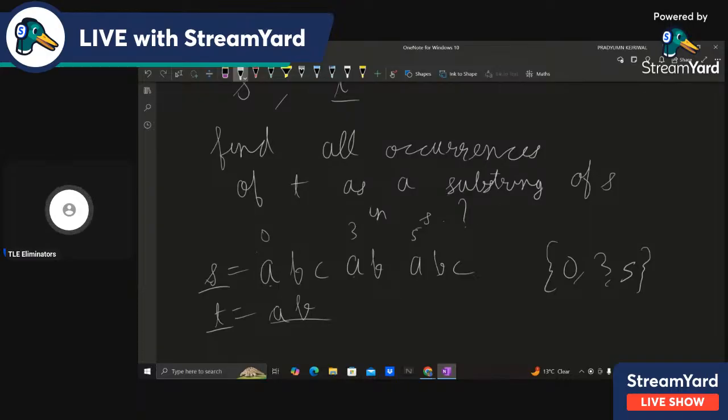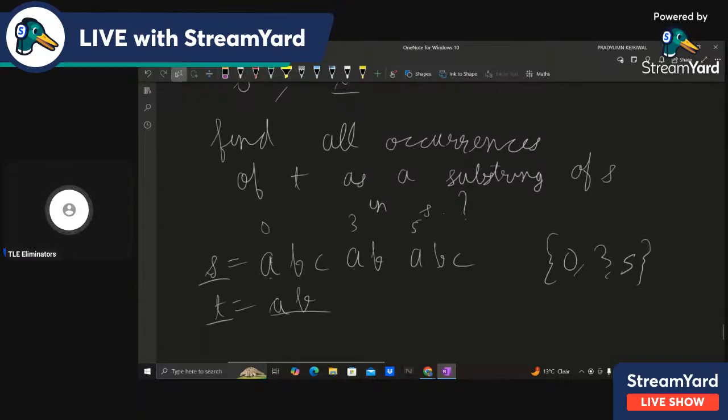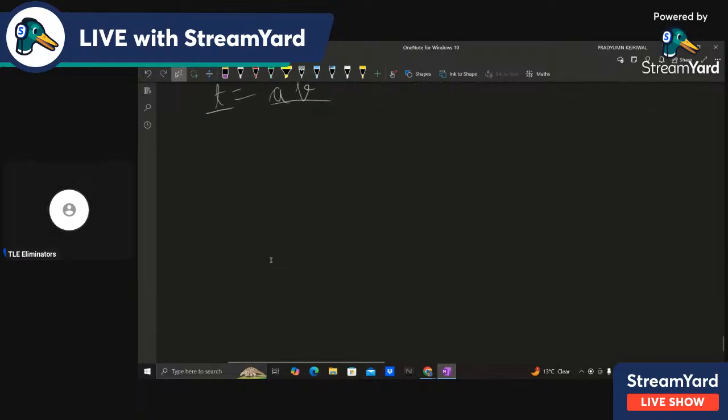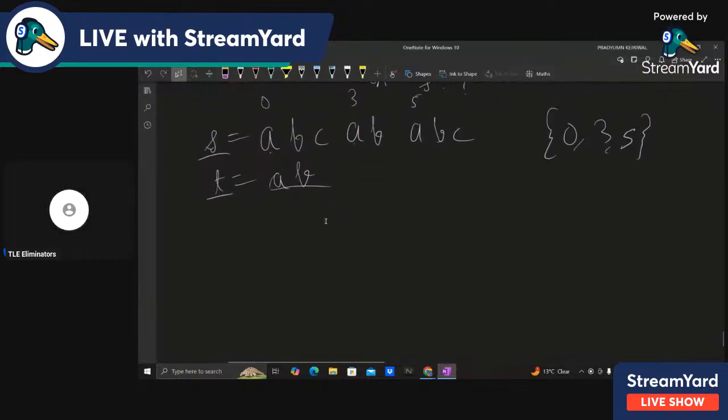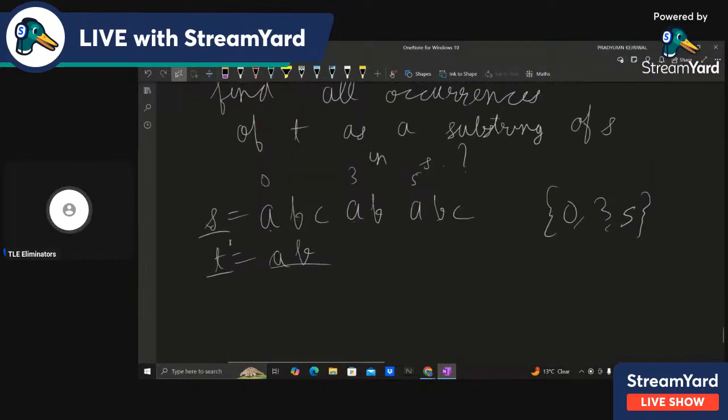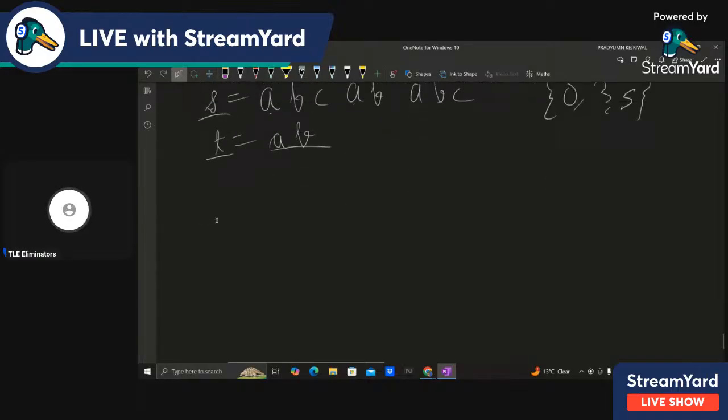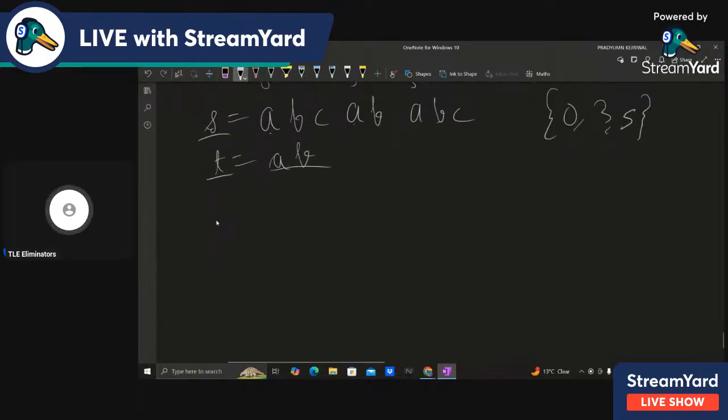Actually, this problem is a standard application of the KMP algorithm. Not the LeetCode problem. I'll move on to it, but first I'll tell you about this problem, that find all the occurrences of T in S. So actually, this problem is a standard problem of the KMP algorithm.